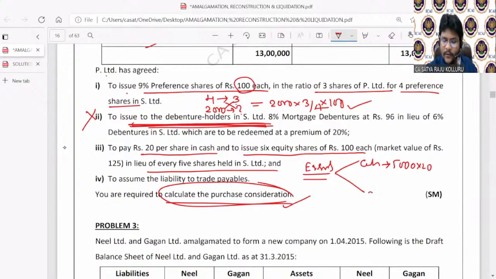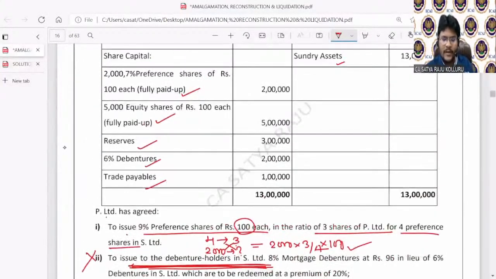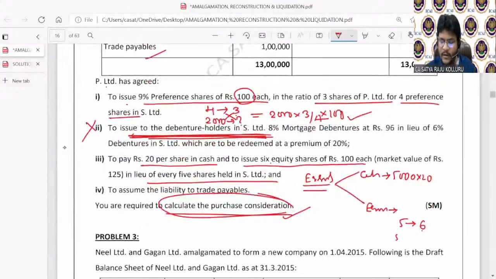In the form of equity shares, I am issuing 6 equity shares for every 5 shares held. How many equity shares are there? 5000 equity shares are there. For 5000 equity shares, how many shares need to be issued? I need to issue 6000 equity shares. You can make the cross multiplication, then you will get 6000 equity shares. Am I right?